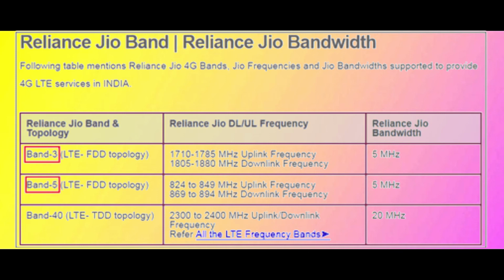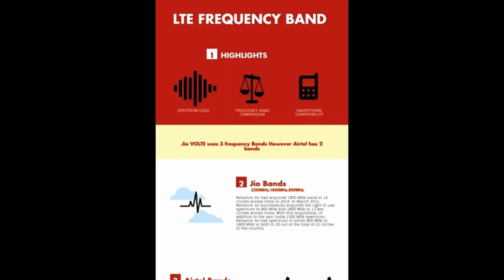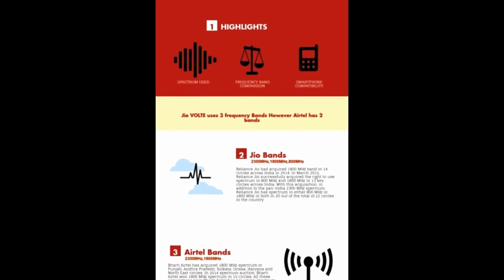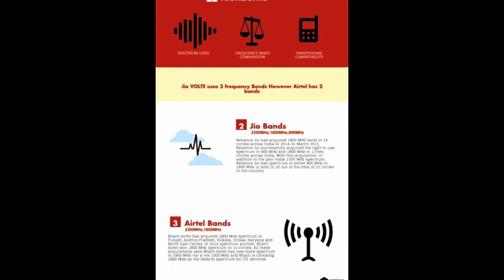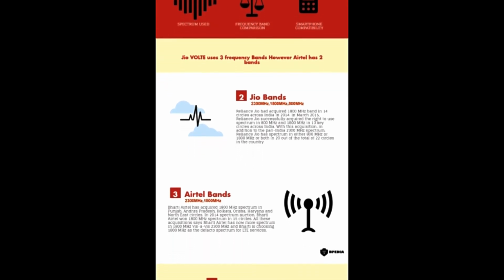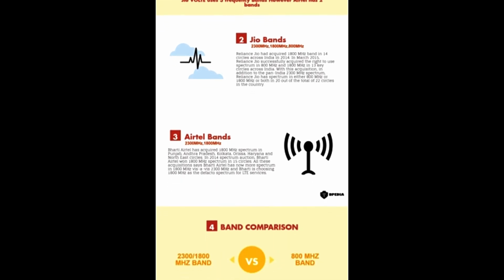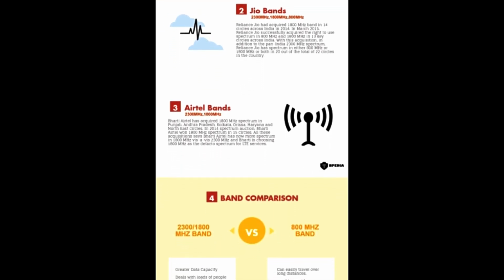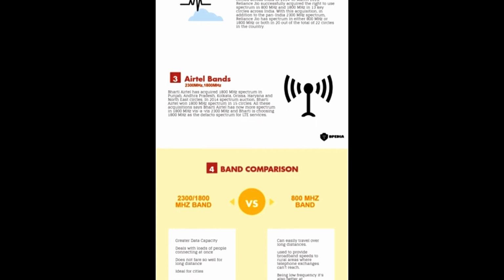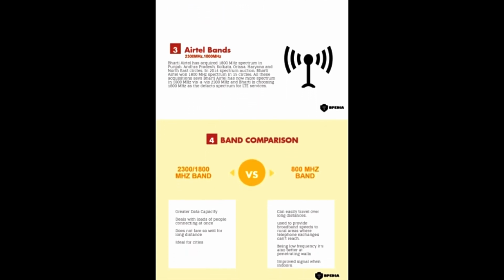One for uplink and the other for downlink, but Jio has acquired another band, band 5 of 800 MHz, exclusively for the VoLTE services, which is basically using the 4G data services to transmit voice data through this band. Now transmission through band 5 is very costly, and so this band is exclusively used for VoLTE services, and the normal data is routed through the other bands, resulting in congestion and hence reduced speed.